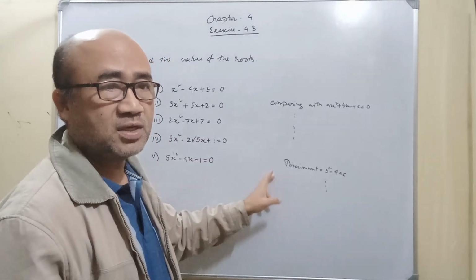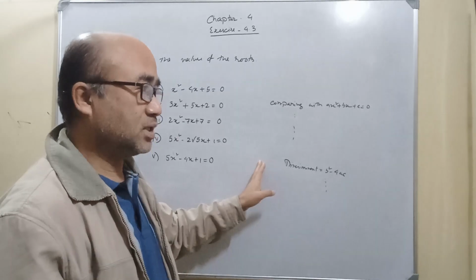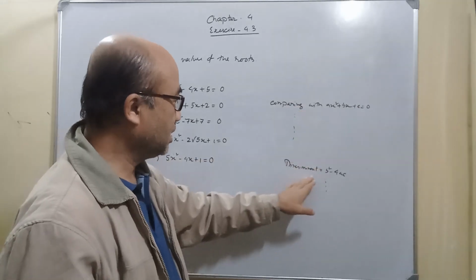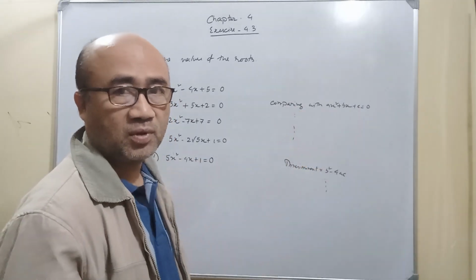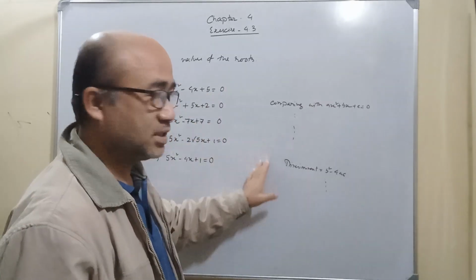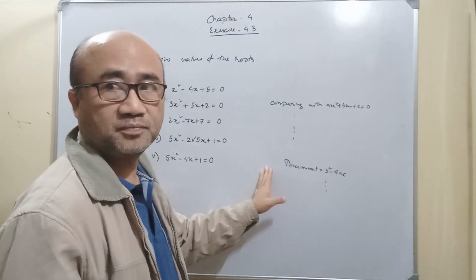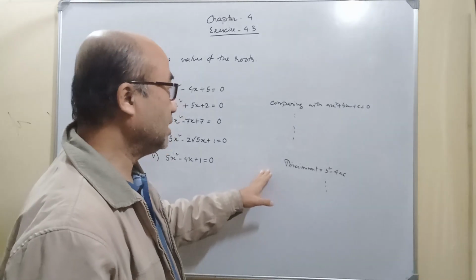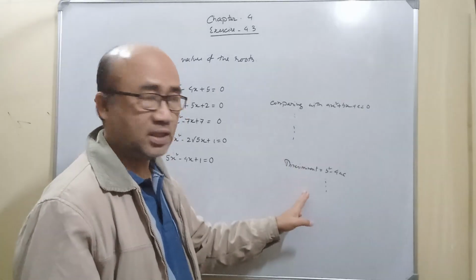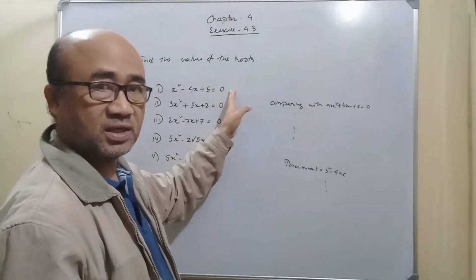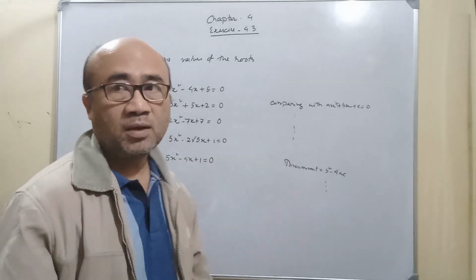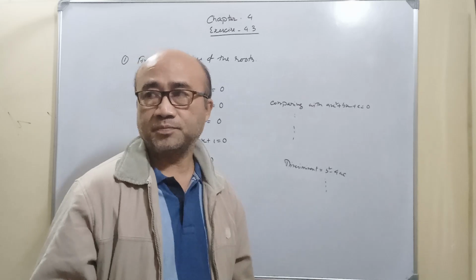If it is a 1 mark question, then you can do the comparison and finding the discriminant on rough, and then just write the answer. You don't have to elaborate like this in your exam. You can directly write whether the roots are real or not. But if the marks are 3 or 4, then you have to elaborate like this. It depends on the marks attributed to the question.